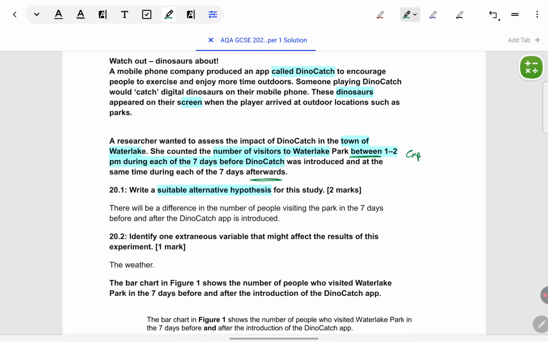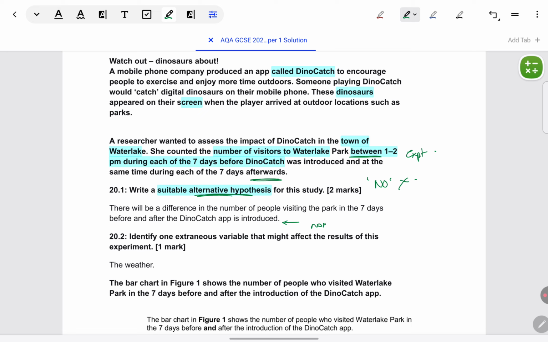So make sure you give experimental type of hypothesis, not the correlational type. Alternative meaning you can give directional or non-directional, but don't put it as no. Don't make it a null hypothesis. So don't claim no difference. Claim a difference, either a specific one and make it directional, or a non-specific one and make it non-directional. But make sure you're saying that there will be a difference between the conditions.